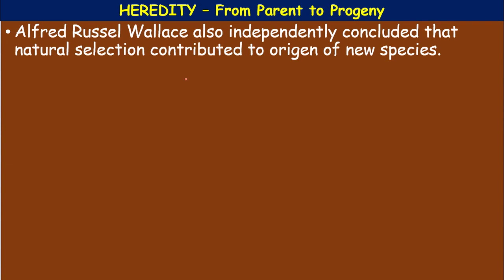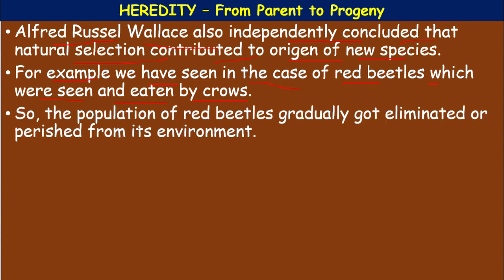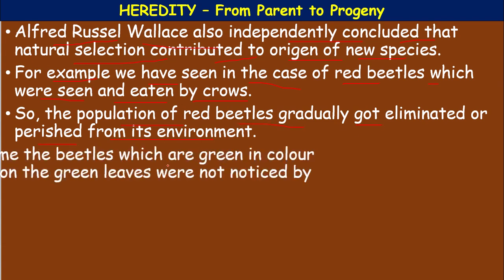So Alfred Russel Wallace also independently concluded that natural selection contributes to the origin of species. For example, we have seen in the case of red beetles, which were seen and eaten by crows. So the population of the red beetles gradually got eliminated or perished from its environment.